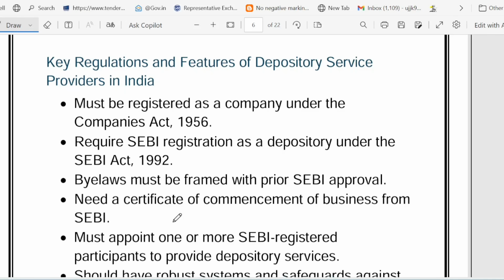Now friends, let's switch our focus to the key regulation and the future of the depository service provider in India. Your share needs a safe home also. In India, we have two ultra secure digital vaults for stock. Let's see how they work and who guards your investment.